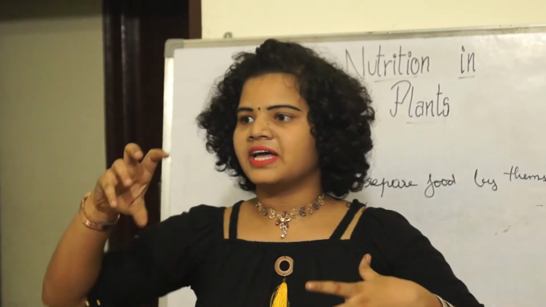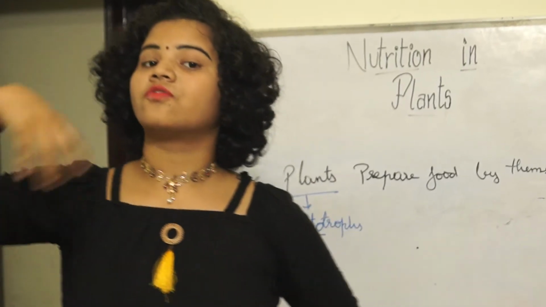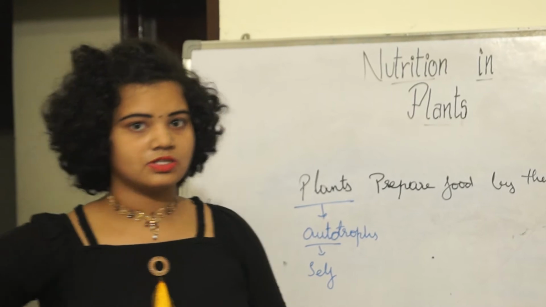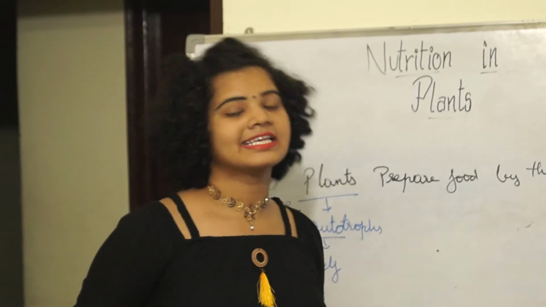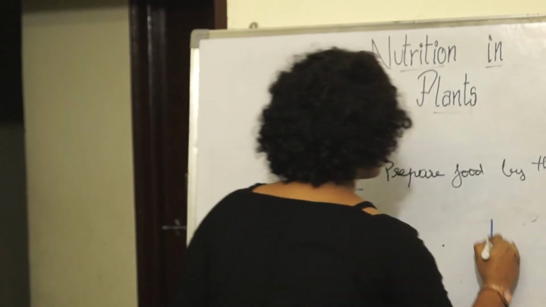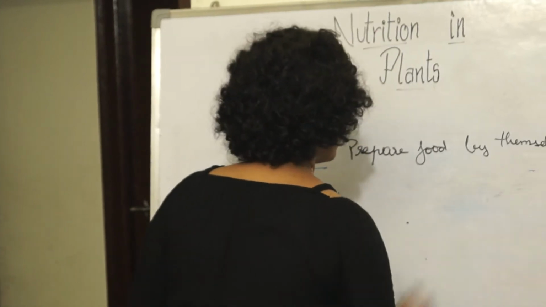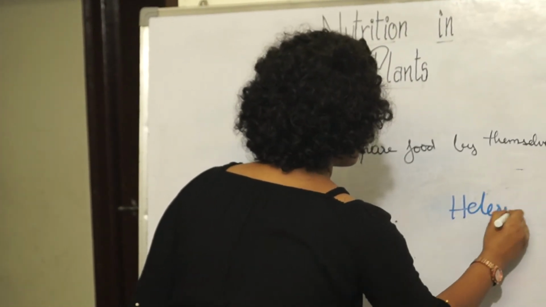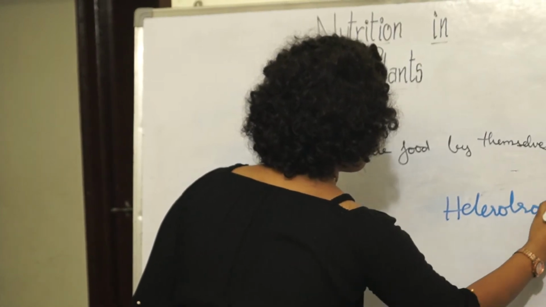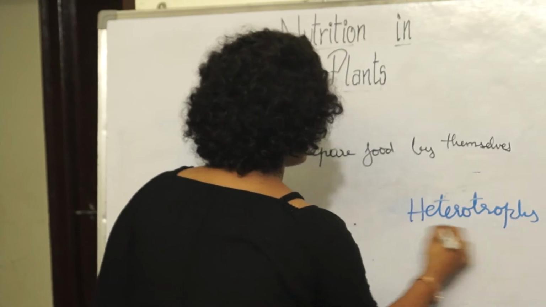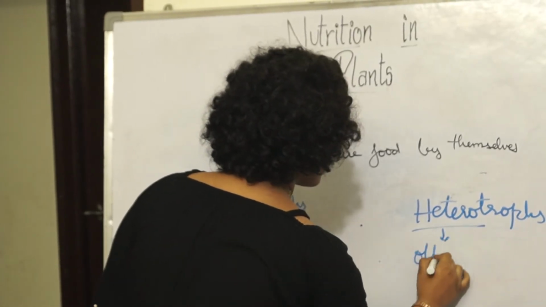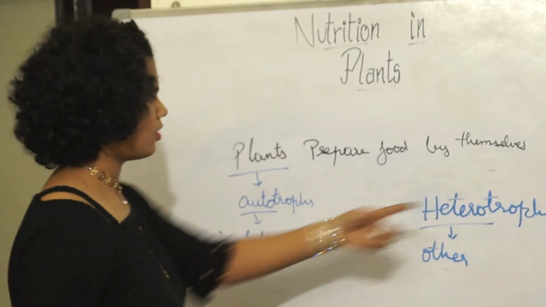Such type of nutrition mode, where human beings or living organisms depend on other organisms for food, such type of living organisms are called heterotrophs. Hetero means other, trophs means nourishment.